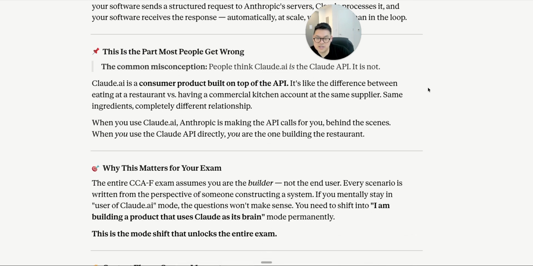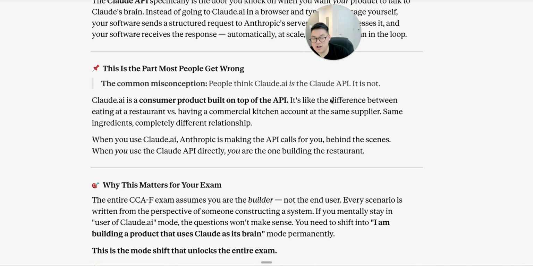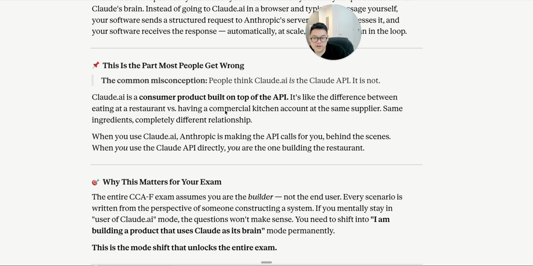The common misconception: people think Claude AI is the Claude API. It is not. Claude AI is a consumer product built on top of the API. So it's like the difference between eating at a restaurant versus having a commercial kitchen account at the same supplier. Same ingredients, completely different relationship.